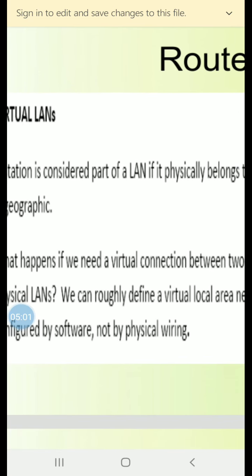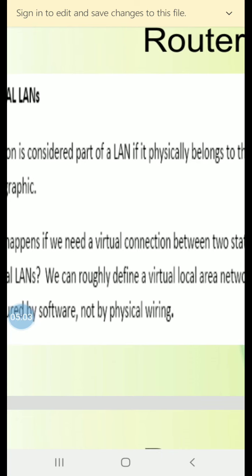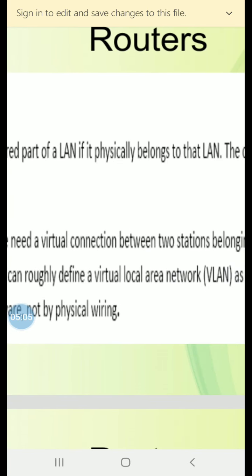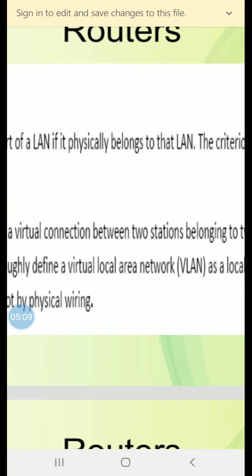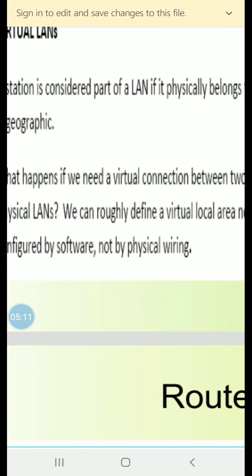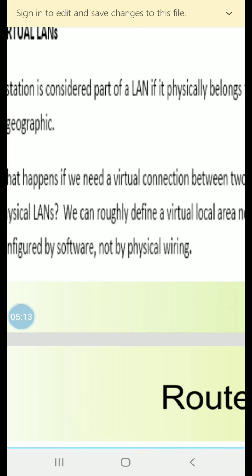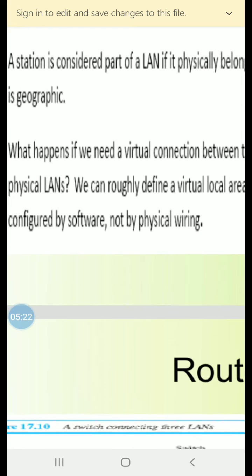A station is considered part of a LAN if it physically belongs to that LAN. The criterion of membership is geographic. When a station is physically connected to that LAN, it is considered part of the LAN.